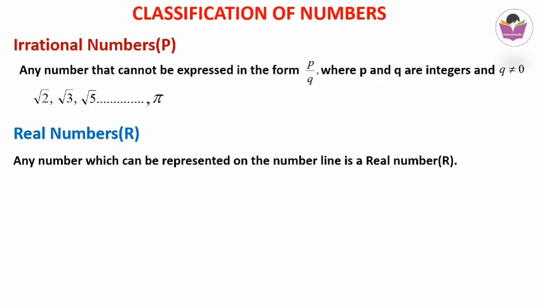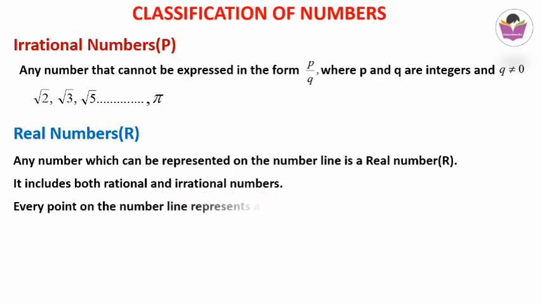So real numbers are now the biggest number system we have learned so far. That is, real numbers include both rational and irrational numbers. Every point on the number line represents a unique real number. Whatever point you take on the number line, that point represents a unique real number. So the real number definition is, any number which can be represented on the number line is called a real number. Real numbers include both rational and irrational.